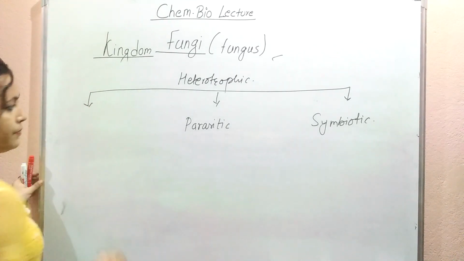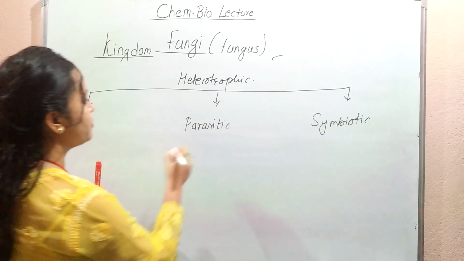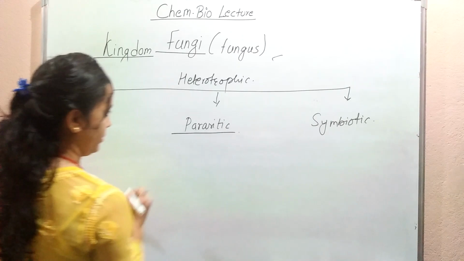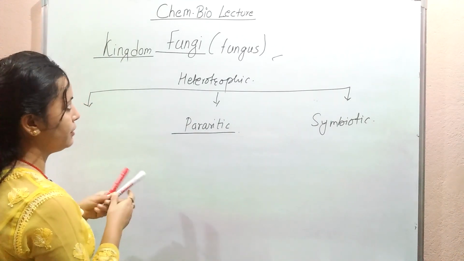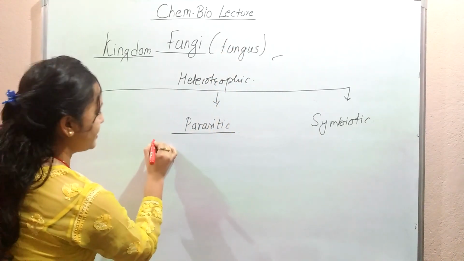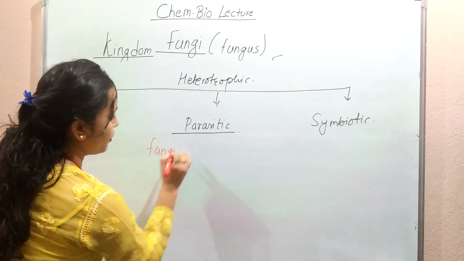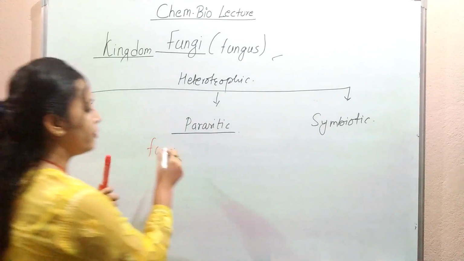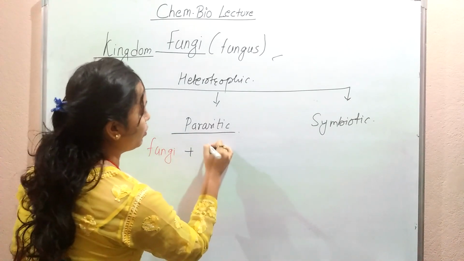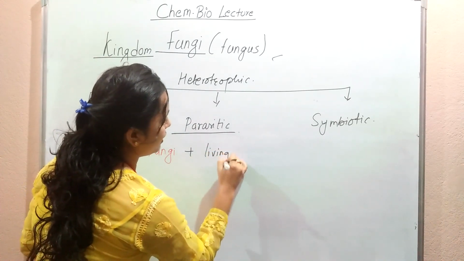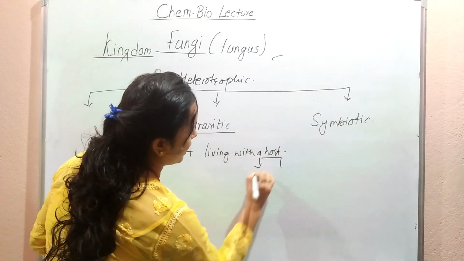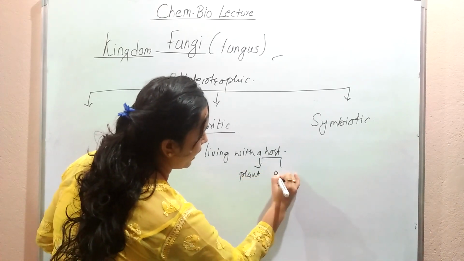Now let's move on to the next mode of nutrition, that is what? Parasitic nutrition. In parasitic nutrition, we are talking about the nutrition of fungi. The fungus is living with a what? A host. They are surviving or living with a host, and this host can be a plant or an animal.